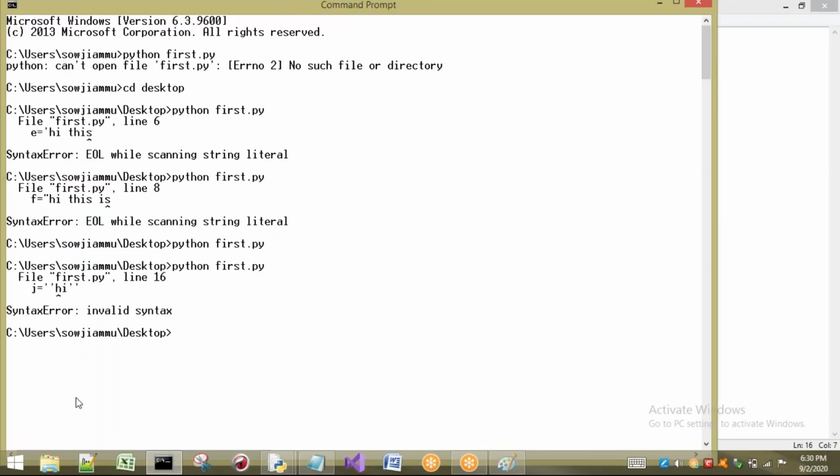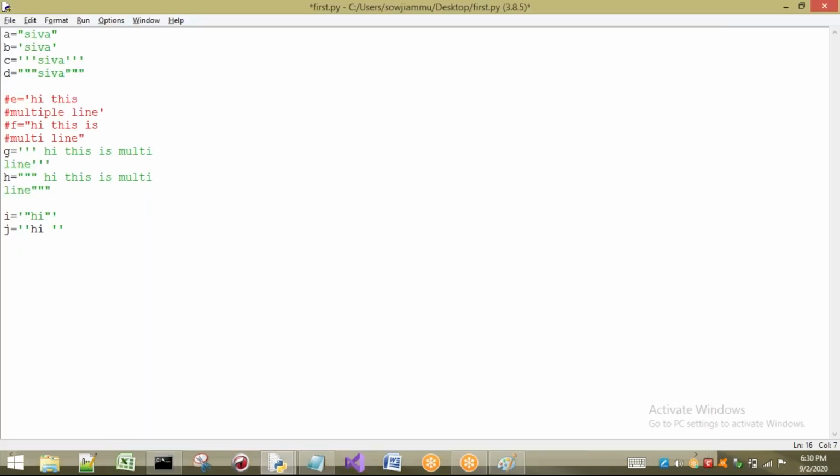Okay, it will say clearly. Invalid syntax. See here, we have to observe each and every error that it is going to say clearly. It is saying what? Syntax error means this type of syntax is not known. It is not a valid syntax. So this is not a correct syntax.